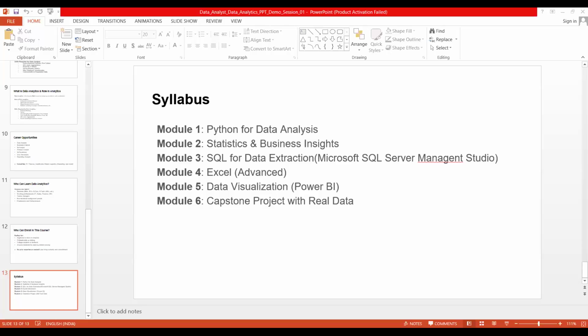What is Power BI Service, and what is the difference between Power BI Desktop and Power BI Service, we are going to learn. And how we can publish this dashboard, and how we can share our dashboard. So this is how we are going to learn this complete course in detail. So guys, any questions?